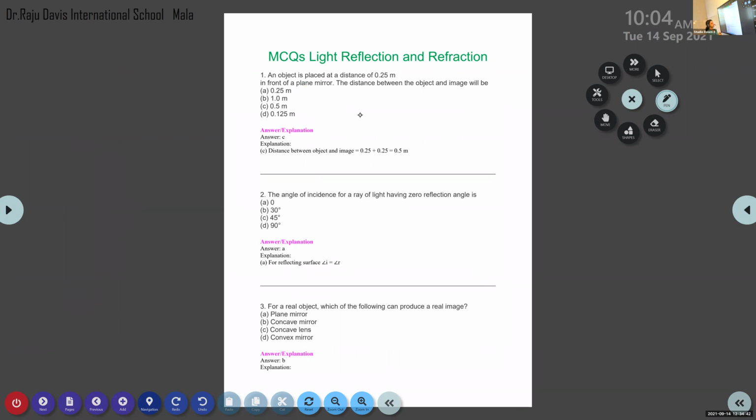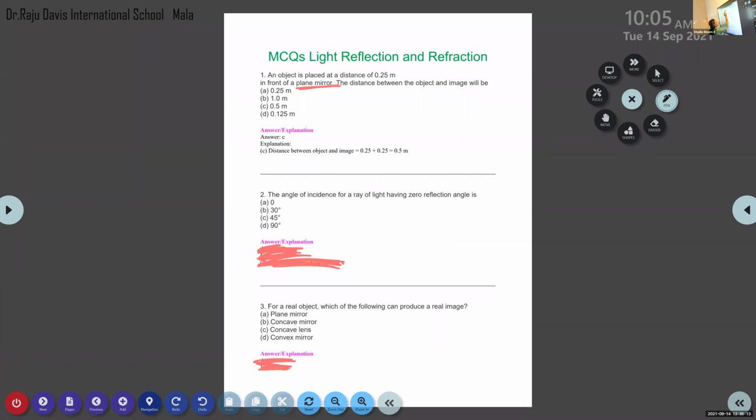Here the answer is given as 0.25 meter, and they give an explanation. Here we are considering a plane mirror. And what is the characteristic of a plane mirror, students? The distance will be the same. Yes, the distance between the image and the object will be the same.